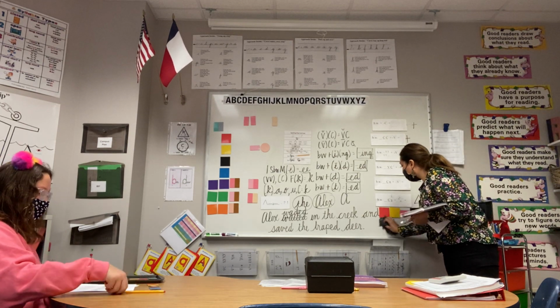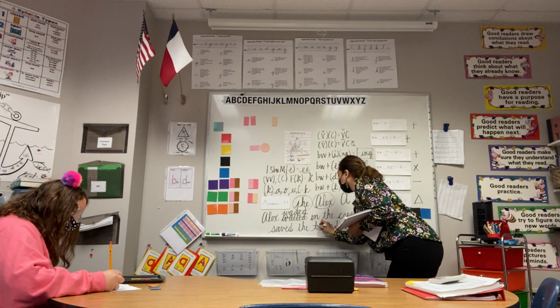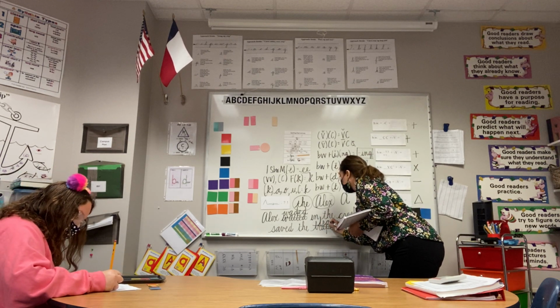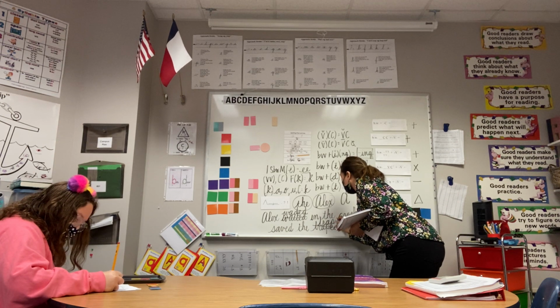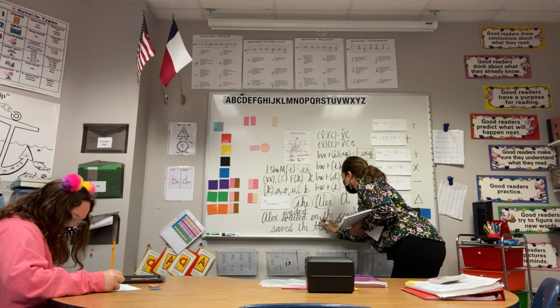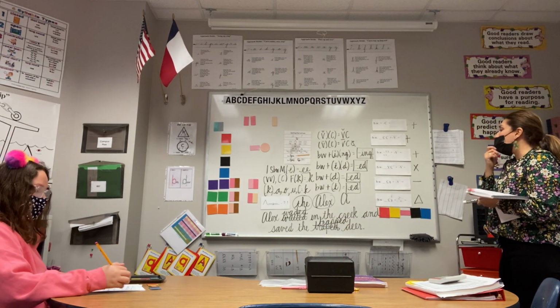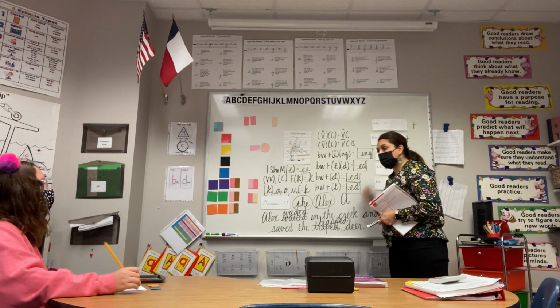T-R-A-P-P-E-D. Name and write. So let's correct it. T-R-A-P-P-E-D. Very good.